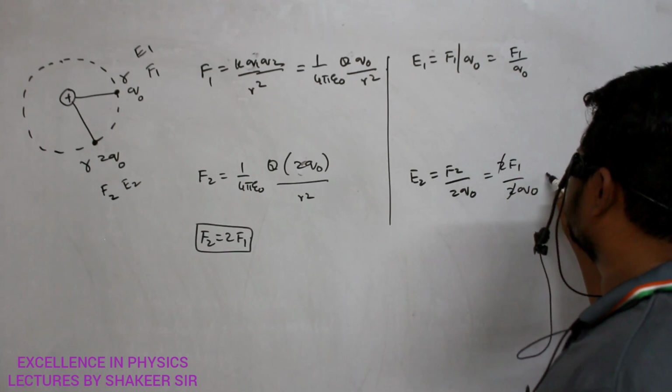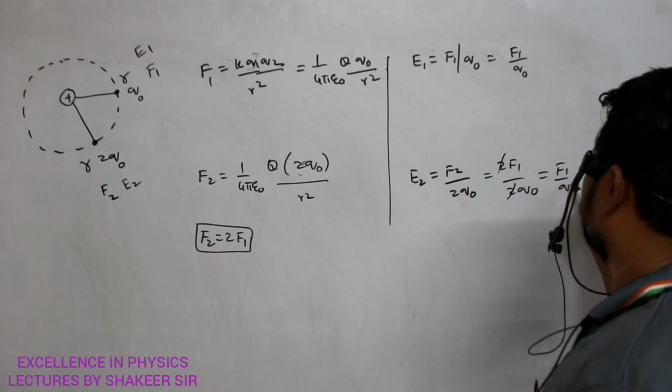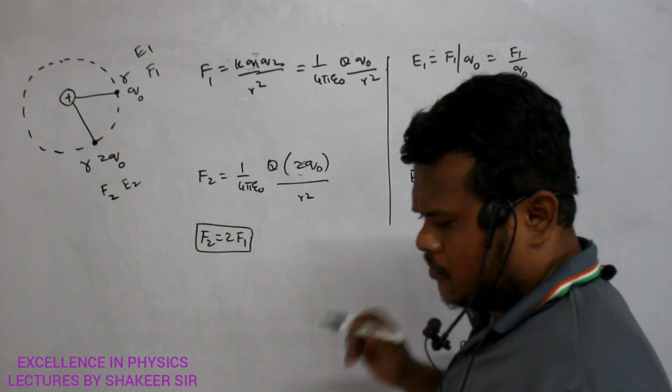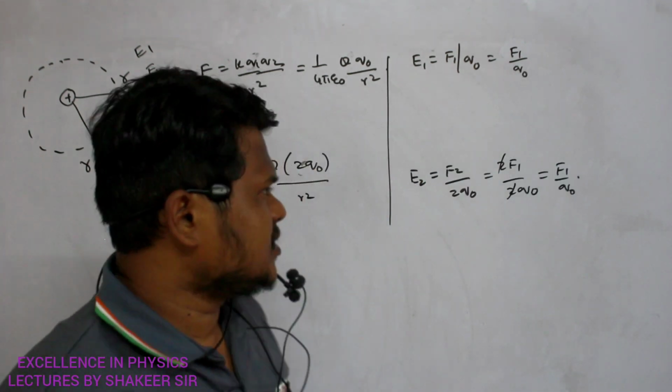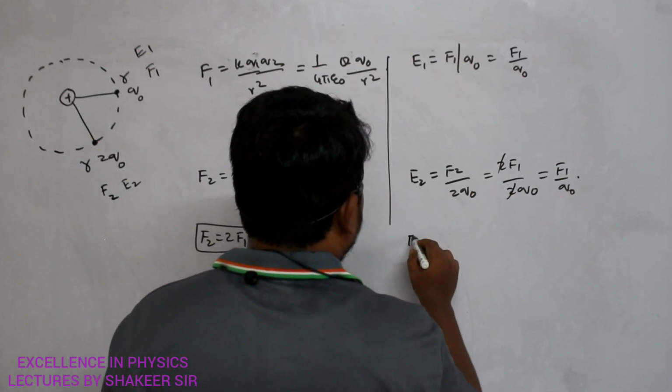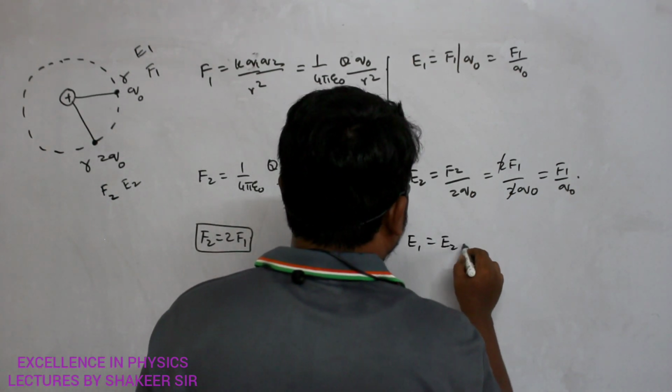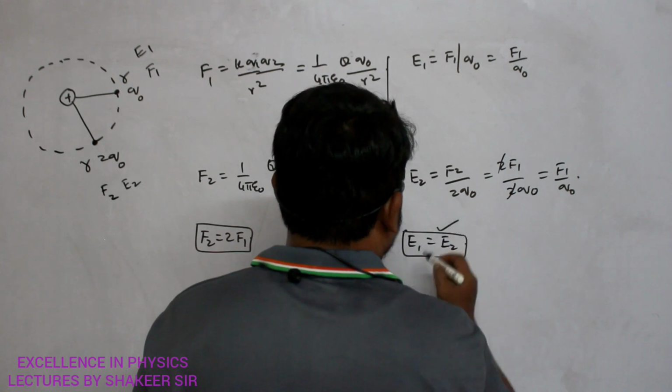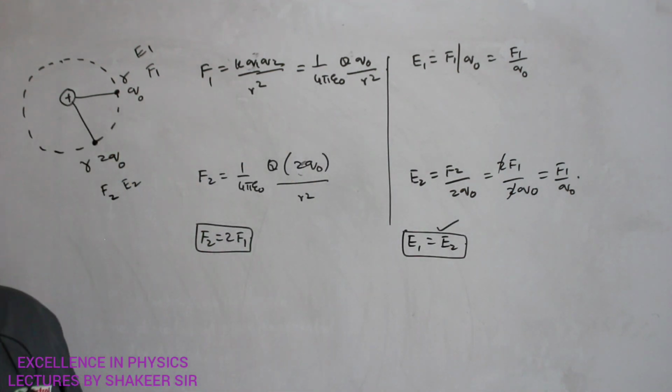So again 2 gets cancelled. So I will get F1 by Q naught only. Clear? Now what is the relation between E1 and E2? So therefore definitely I can say that E1 is equal to E2. Clear? So this is a very interesting result which we got.